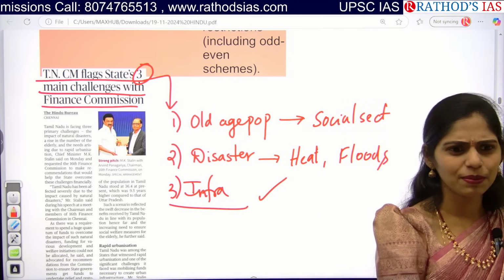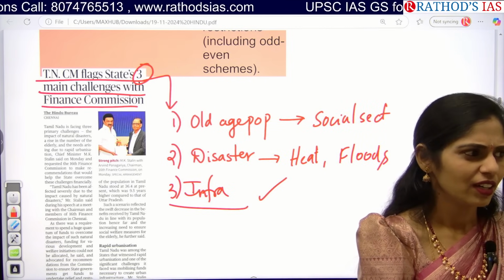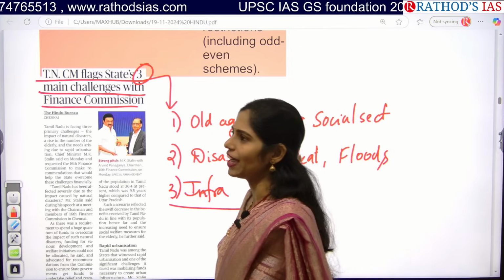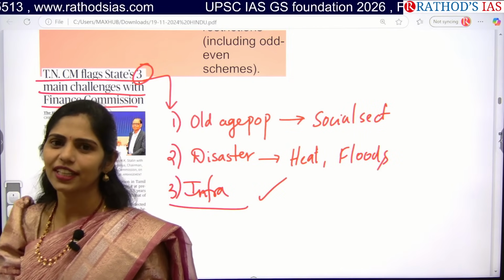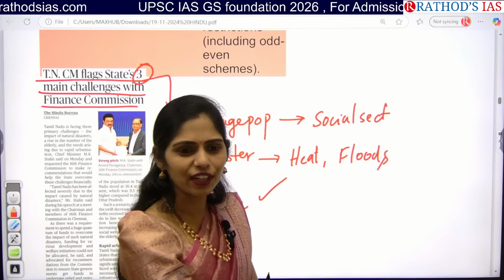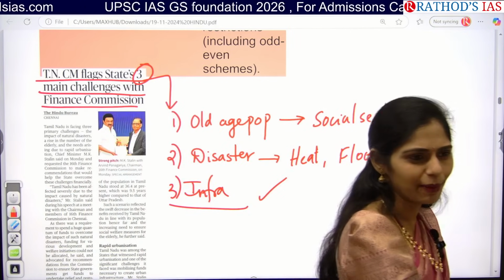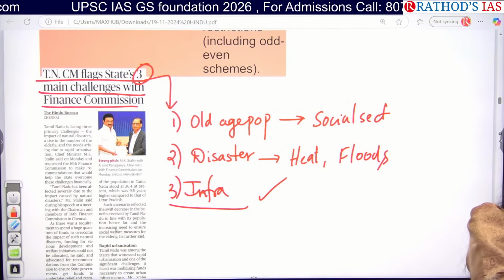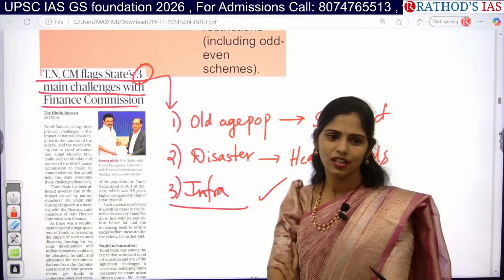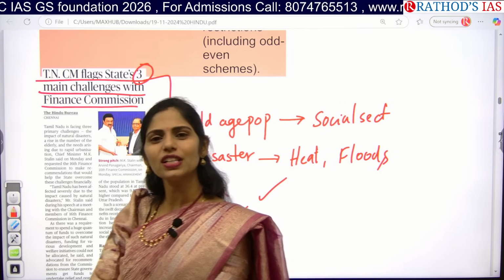Is it a permanent body? Okay. It is not a permanent body. Once every 5 years it is established. After the work is done, it will be dismantled. Okay, very good. Then what is the work of this? Why are we establishing that? Distribution of? So tell me the types of devolution. Horizontal and vertical. What is vertical?